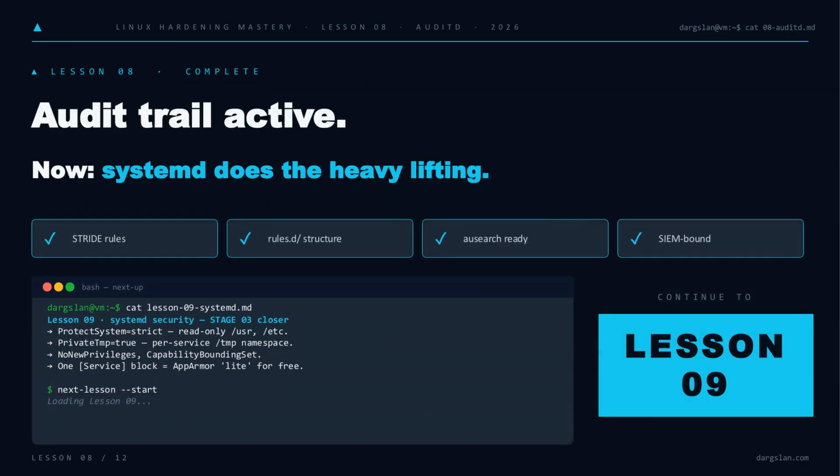Lesson 8 is complete. Your audit trail is active, STRIDE rules in place, rules.d organized, ausearch at your fingertips, and events streaming to your SIEM. Lesson 9 closes Stage 03 with systemd, where ProtectSystem, PrivateTmp, NoNewPrivileges, and CapabilityBoundingSet give you AppArmor-light hardening declaratively, one service block at a time. Load it up and let's finish what we started.